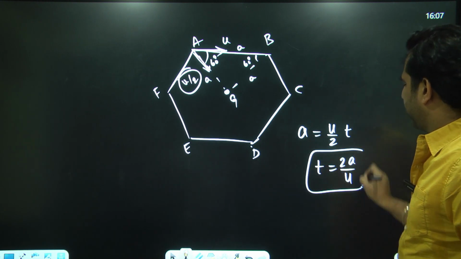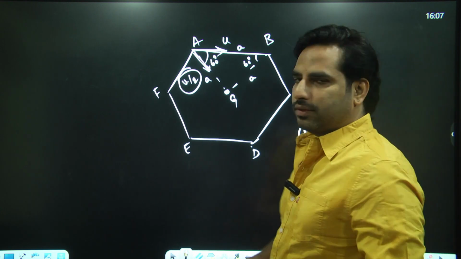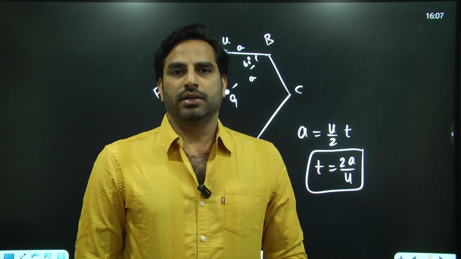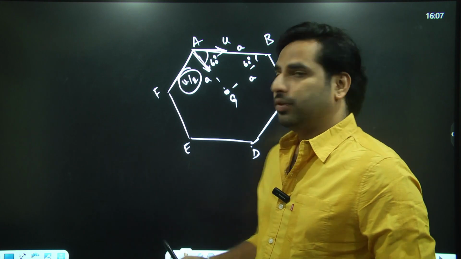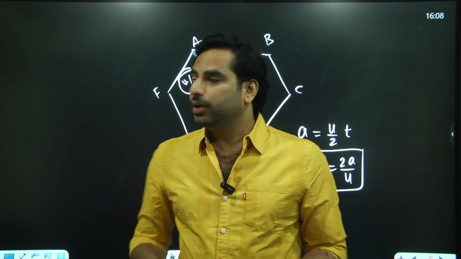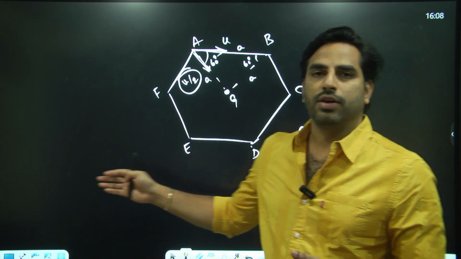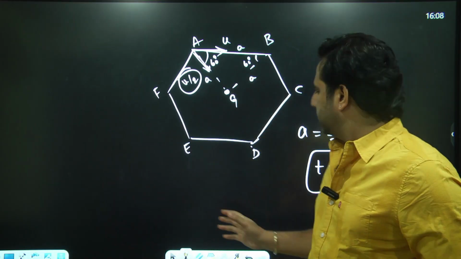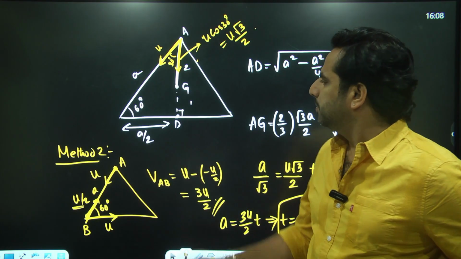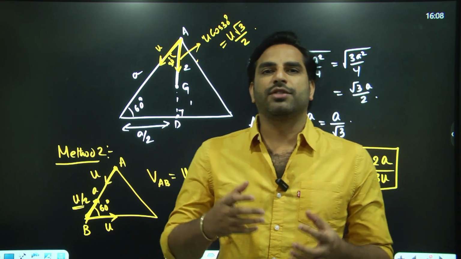This is the time. If you know the time, you can find the length of the spiral path, and you can also do this by another method. You can try it yourself by doing this in the second method, the relative velocity concept. So this is all about this problem, a very beautiful problem and a smart solution.